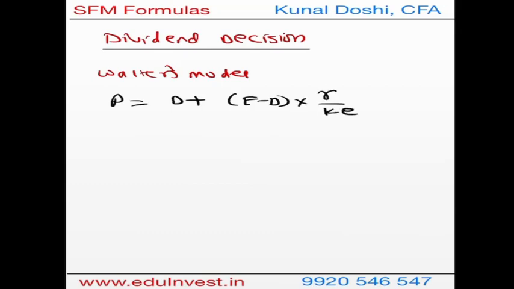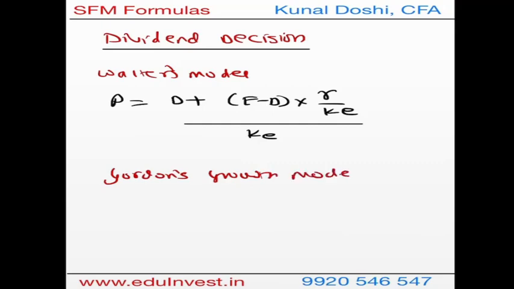What is R, what is KE? I have explained in much detail in the notes as well. But R is actually the return that you are going to make, and K is the return that you should make, divided by the cost of equity. So this is the first one, that is Walters model. The next model what we have already done is the Gordon's growth model. Under the Gordon's growth model, we get the price is nothing but the expected dividend over K minus G.